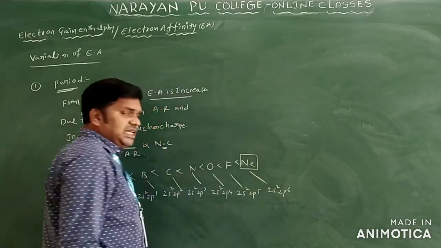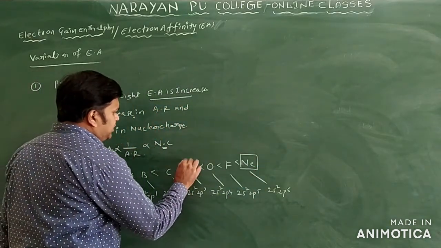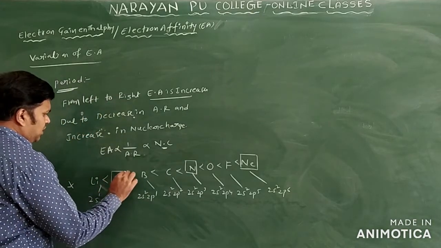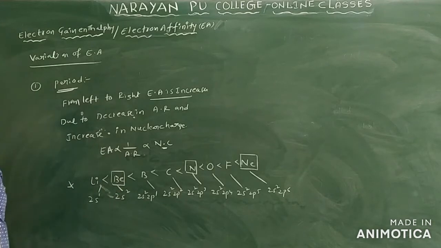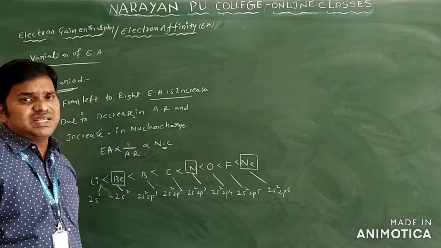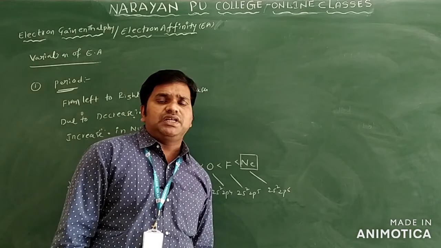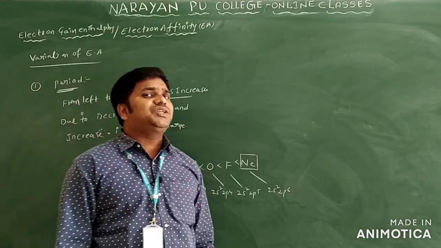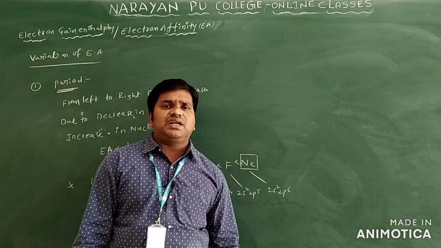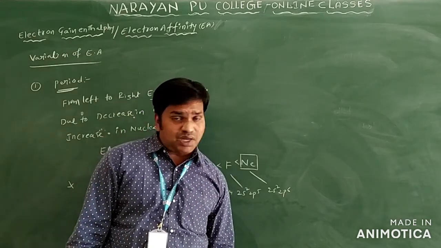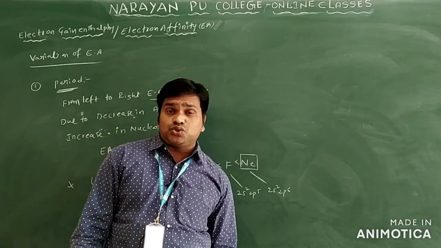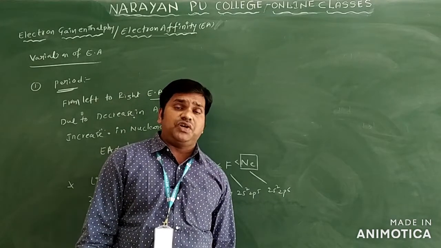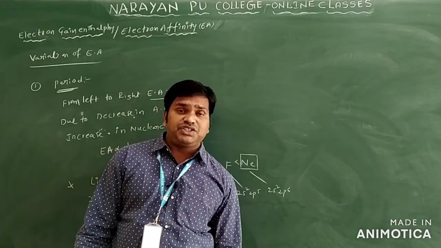Neon has a completely filled electronic configuration, nitrogen has a half filled electronic configuration, and beryllium has a completely filled electronic configuration only. So there is a change in the electron affinity for these elements because of completely filled and half filled electronic configurations. One more thing you can consider here is the penetration power of the orbitals. You know the s orbital is very close to the nucleus when compared to the p orbital. The p orbital is close to the nucleus when compared to the d orbital. The d orbital is close to the nucleus when compared to the f orbital only. We can consider the penetration power effect also.